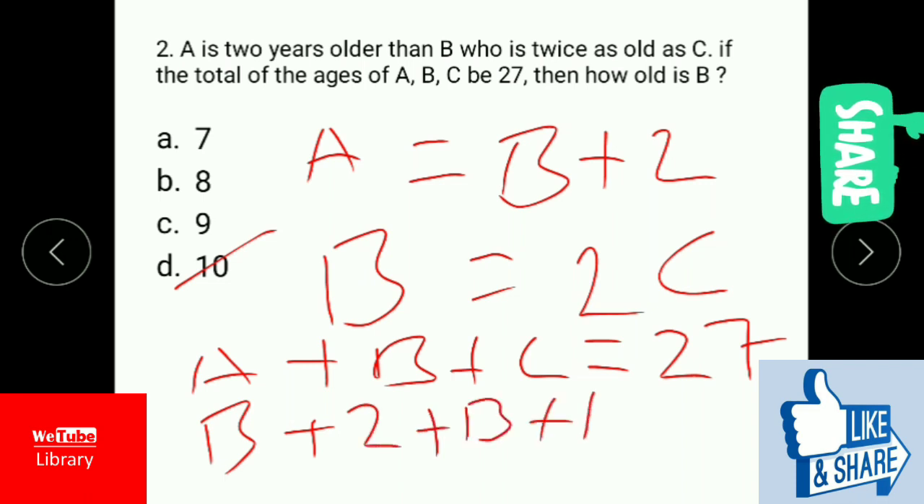C is half of the B. By taking LCM, if you solve, you will get B as 10.